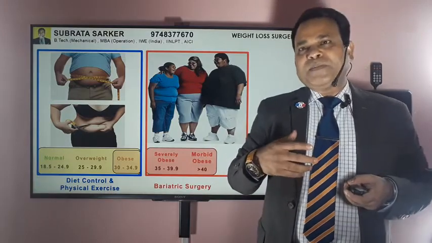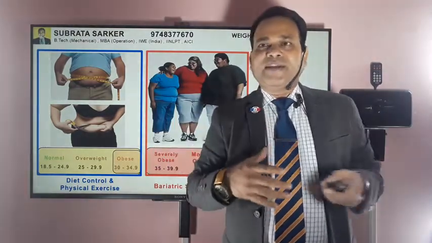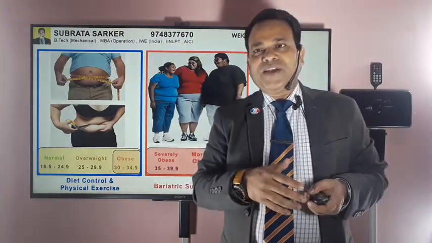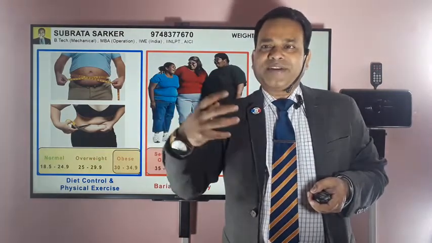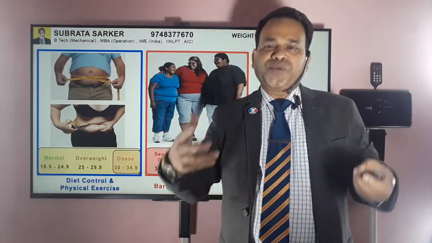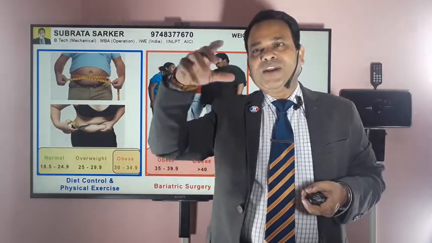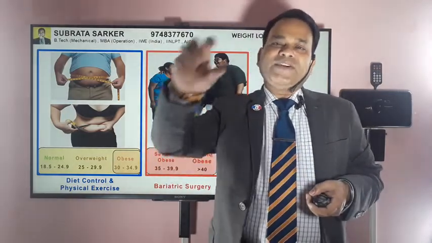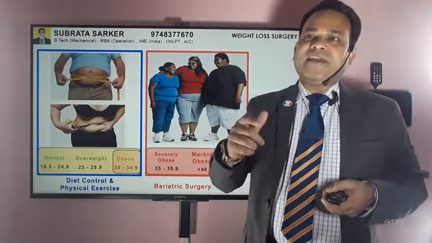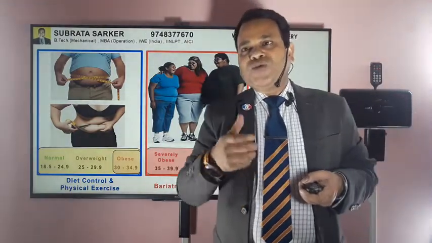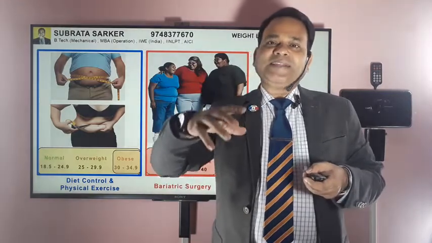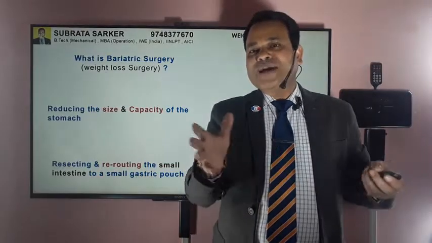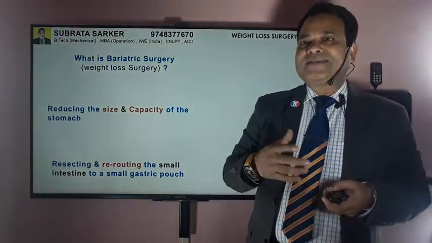Bariatric surgery has two major categories. In one, some part of your stomach is removed from your body, and that will address your weight reduction. In some cases, for those who are much more obese, the food intake totally bypasses the stomach, with the intestine rerouted to the gastric pouches. In that case, your food totally bypasses your stomach. The stomach is not in function for those who have gastric bypass.